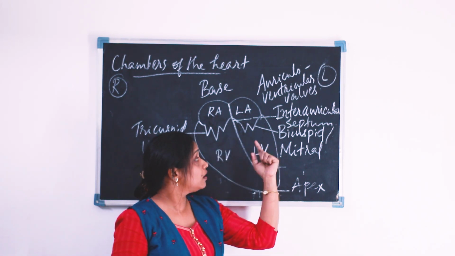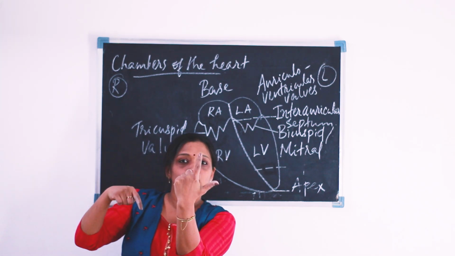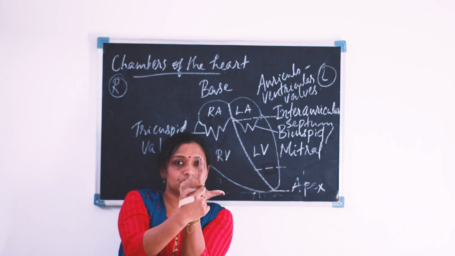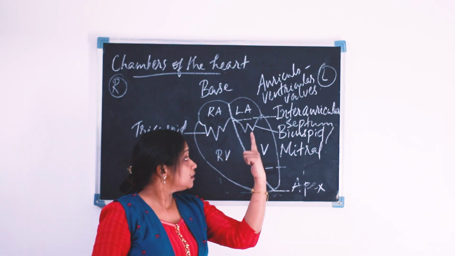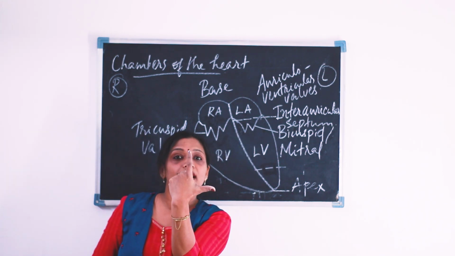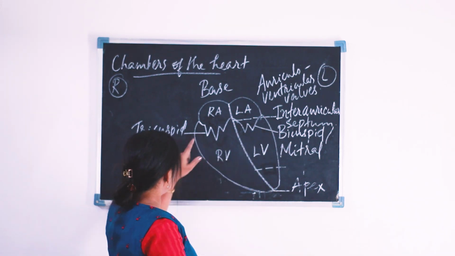How many fingers are here? 2. Two fingers represent the letter L. So you can remember that on the left side of the heart, the valve consists of two cusps, hence the name bicuspid valve, whereas here the name is tricuspid valve.